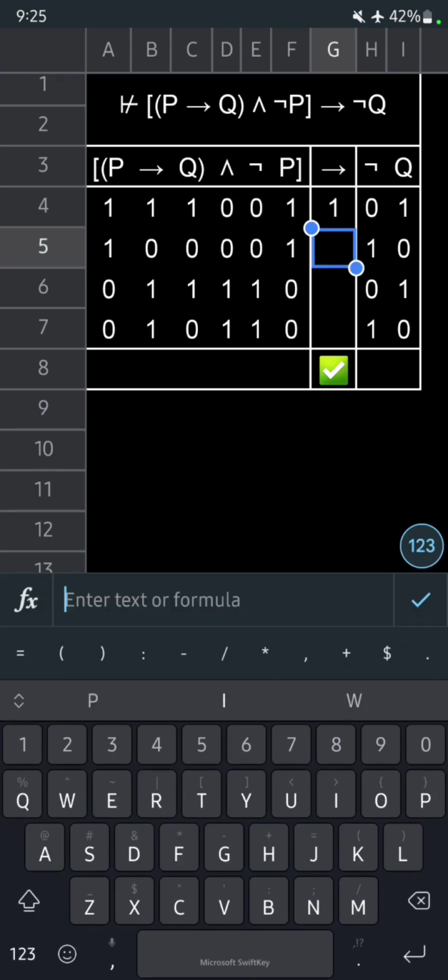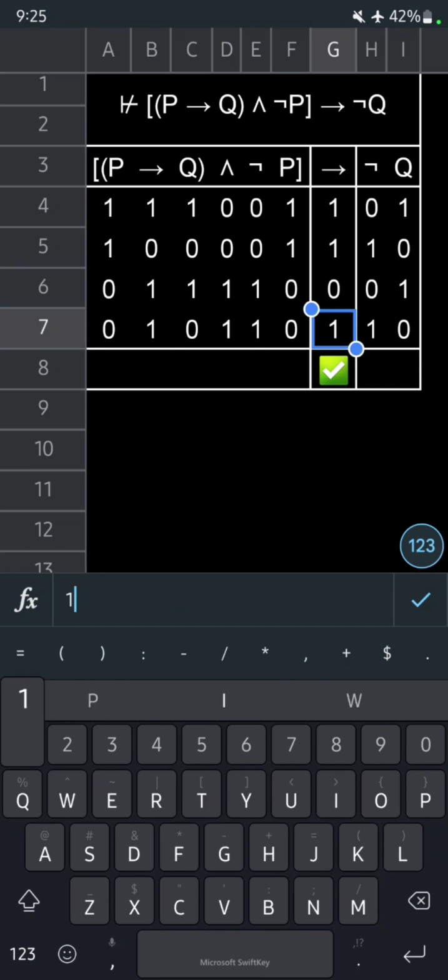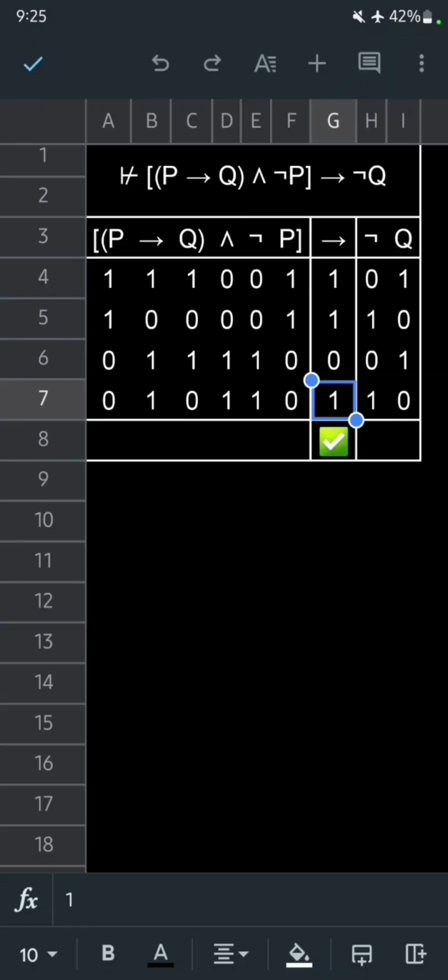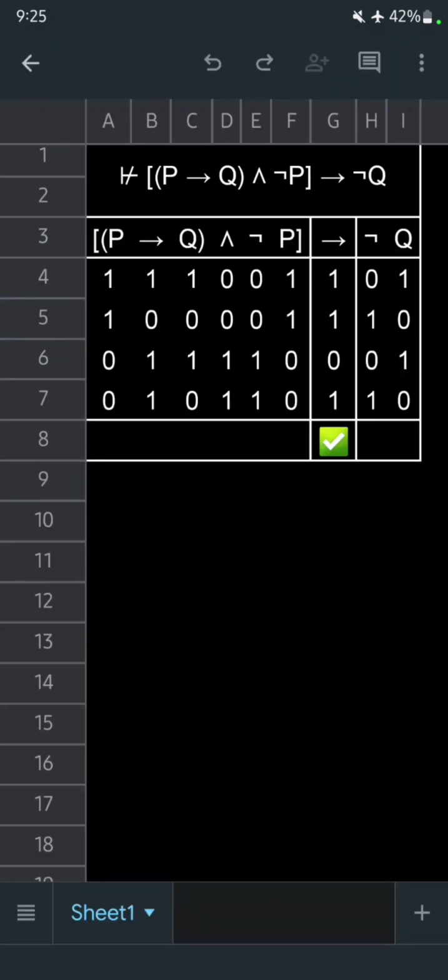In our second interpretation, we have a 0 and then a 1, so we'll have another vacuous truth. However, in interpretation 3, we do see that we have a false consequent and a true antecedent, so we'll have a value of 0 there. And in our last interpretation, both are values of 1, so we'll have a 1 there. And here we have a proof as to the invalidity of this propositional form.